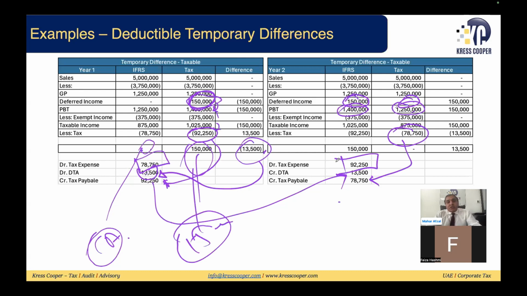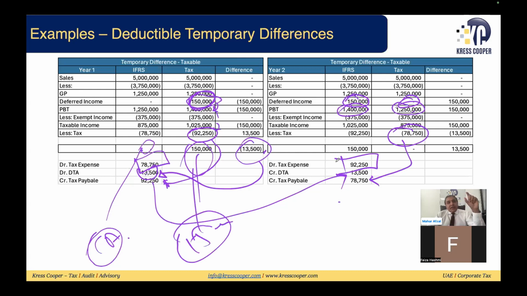Now IAS 12 says that from the effective date of the law, you are liable to book the deferred tax liability or deferred tax assets if the temporary differences are there. In the UAE, corporate tax law has been implemented starting from 1st of June 2023.